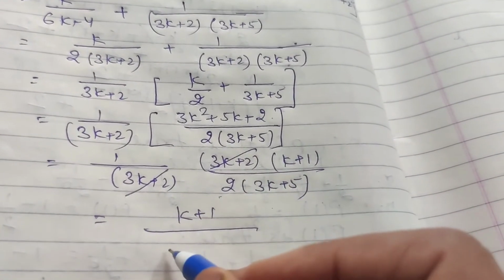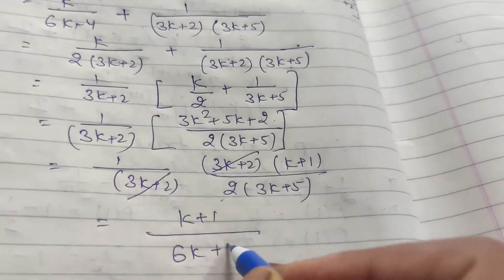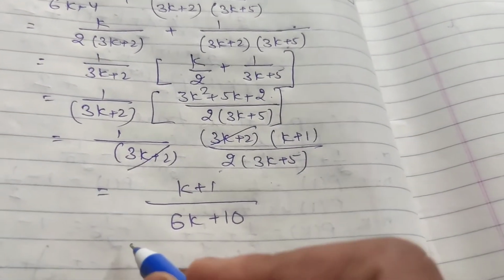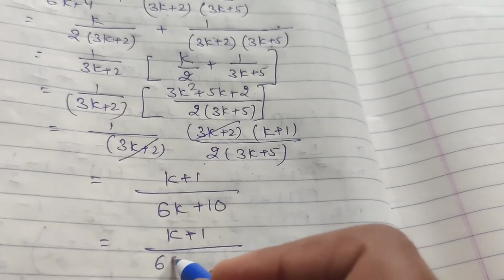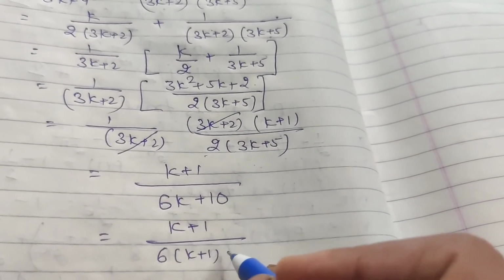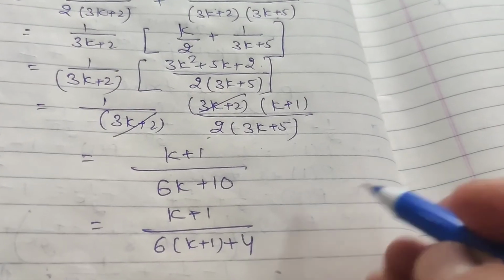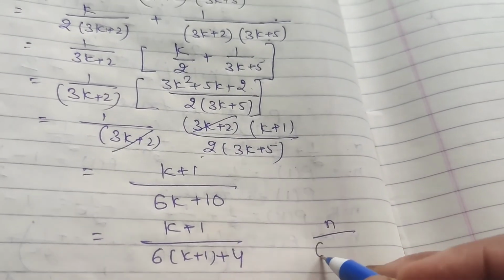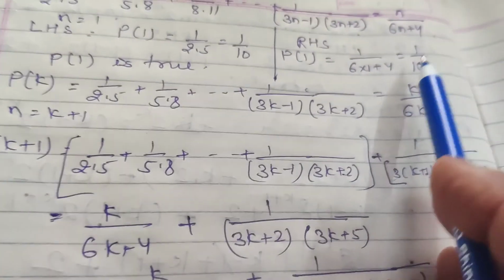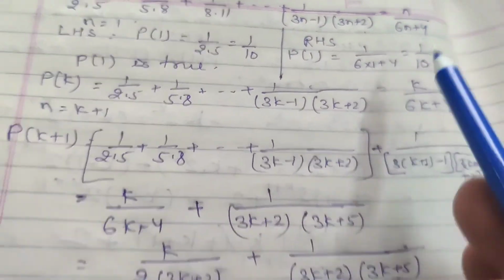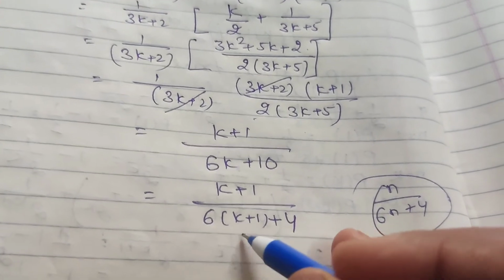Now 6k plus 10. Okay. So 6k plus 10 can be written in the form of 6(k plus 1) plus 4. It is in the form of n upon 6n plus 4. This is the sum of n terms. n upon 6n plus 4 means k plus 1 upon 6(k plus 1) plus 4.